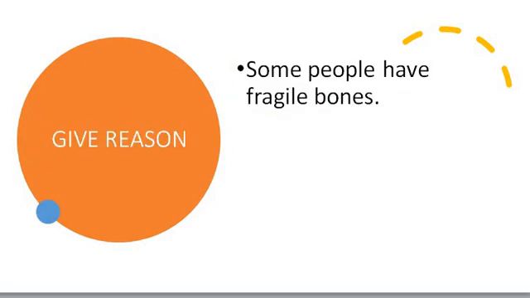When I ask you why some people have fragile bones, it is due to the increased reabsorption of calcium from their bones, and that leads to an increase of the calcium level inside the blood, and that is due to the hypersecretion of the parathormone hormone.